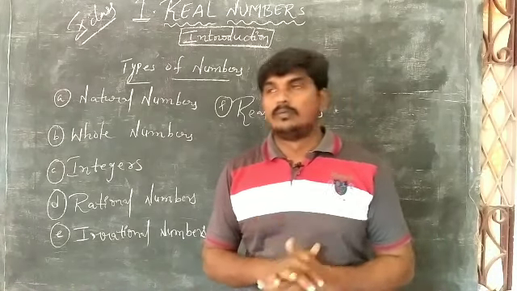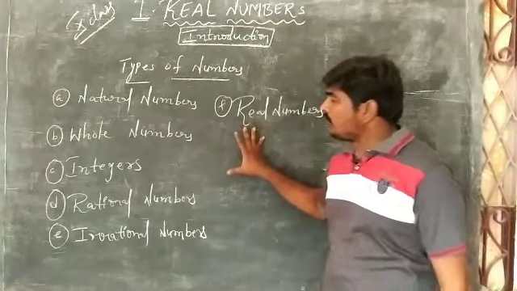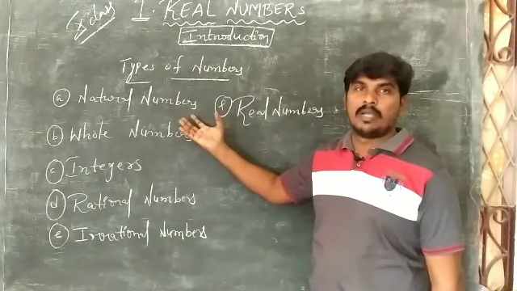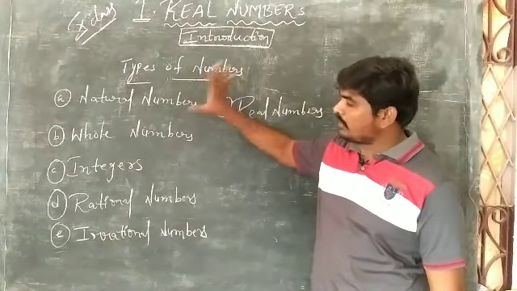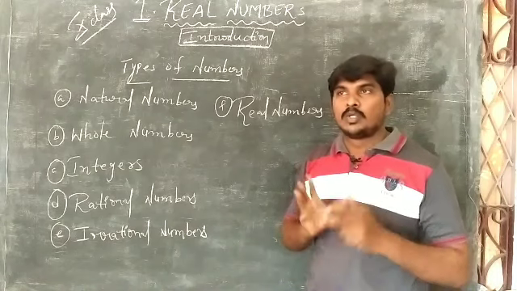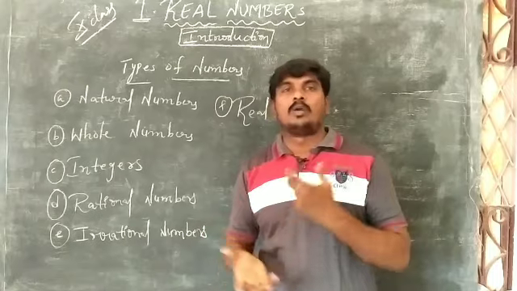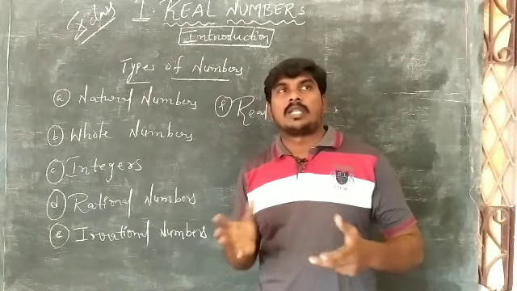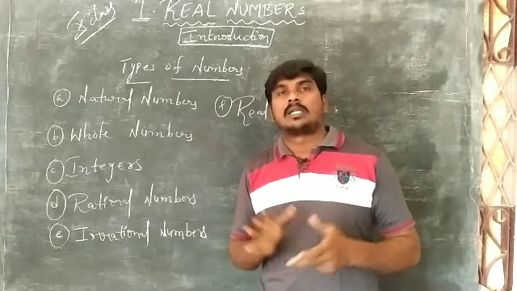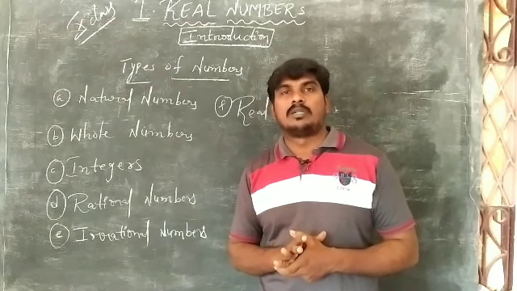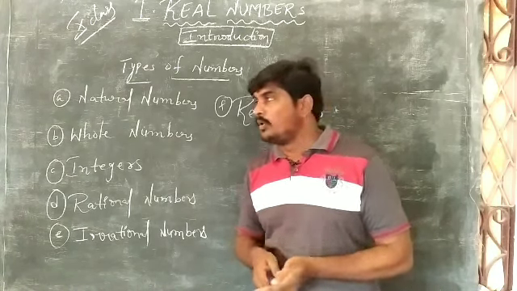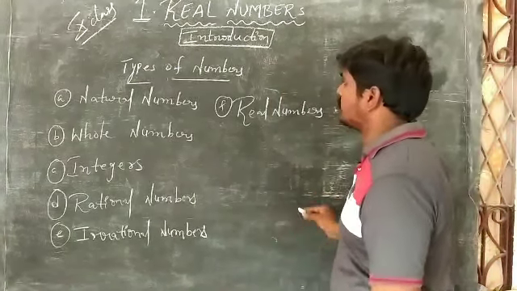Okay, thank you. So first of all, in the types of numbers we are going to discuss, the first type of number is natural numbers. You know very well about natural numbers, my dear students, so we just have to recall them. Natural numbers means the counting numbers. The collection of counting numbers is called natural numbers.